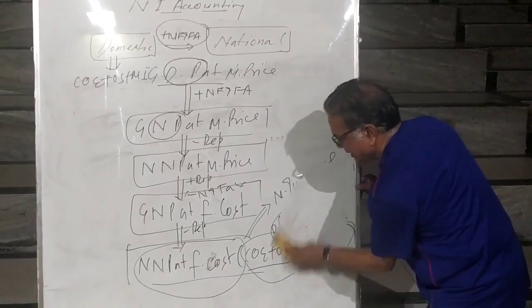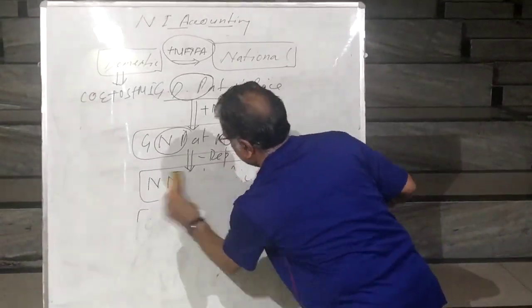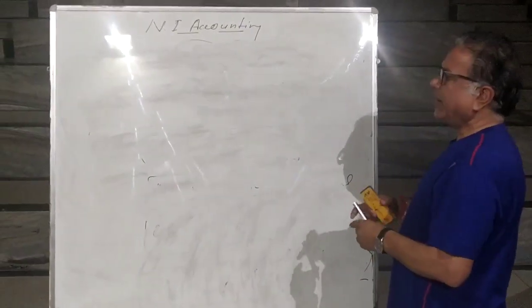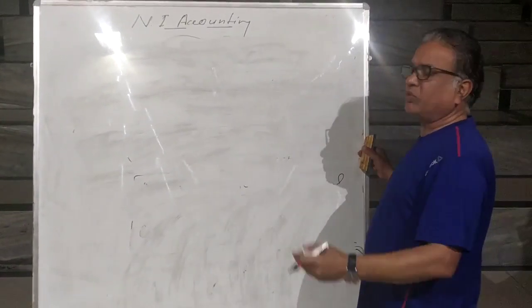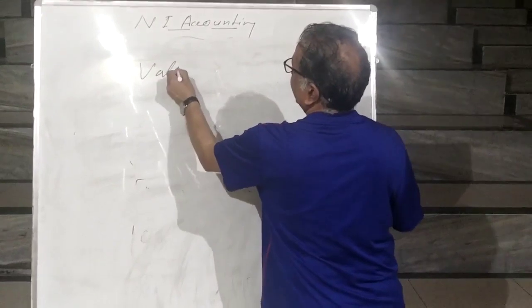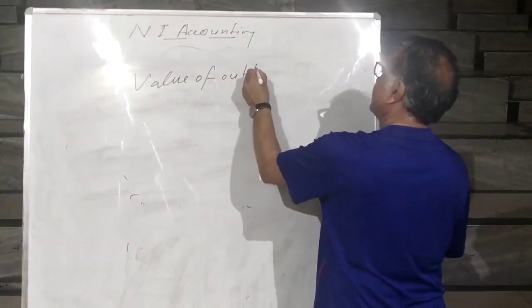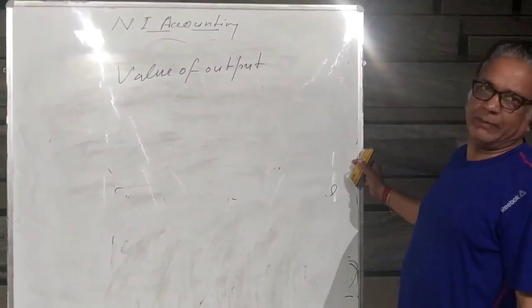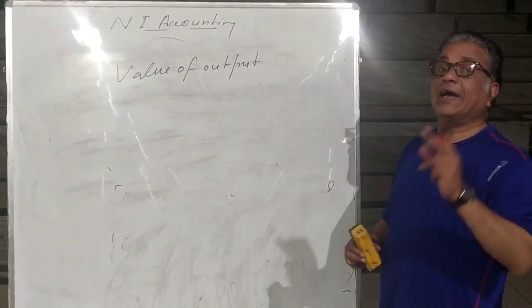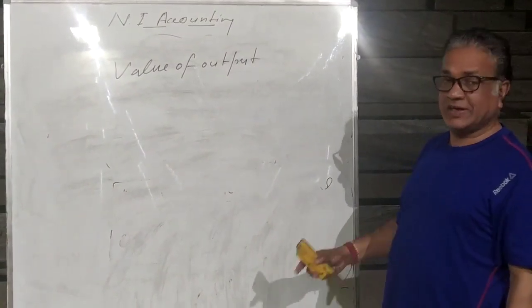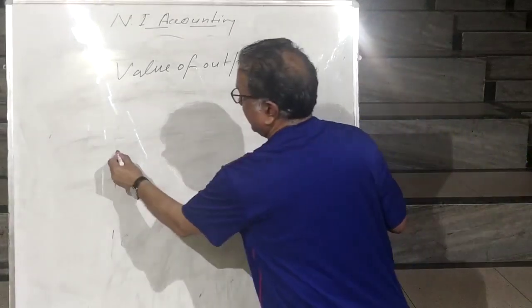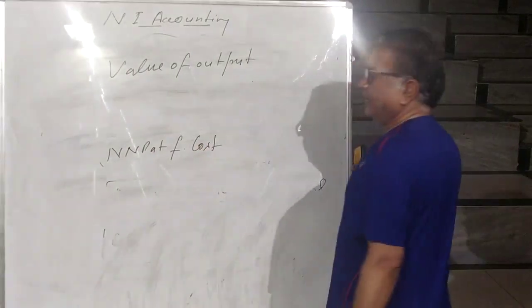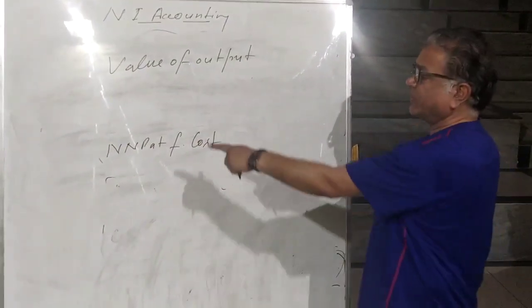Now once again I will explain, so you can test yourself how smart you are in moving from one aggregate to another aggregate. You have been given the value of output, and you have been asked to calculate national income. Now first you must know which aggregate is treated as national income. Just I told you which aggregate is treated as national income: NNP at FC, that is net national product at factor cost.